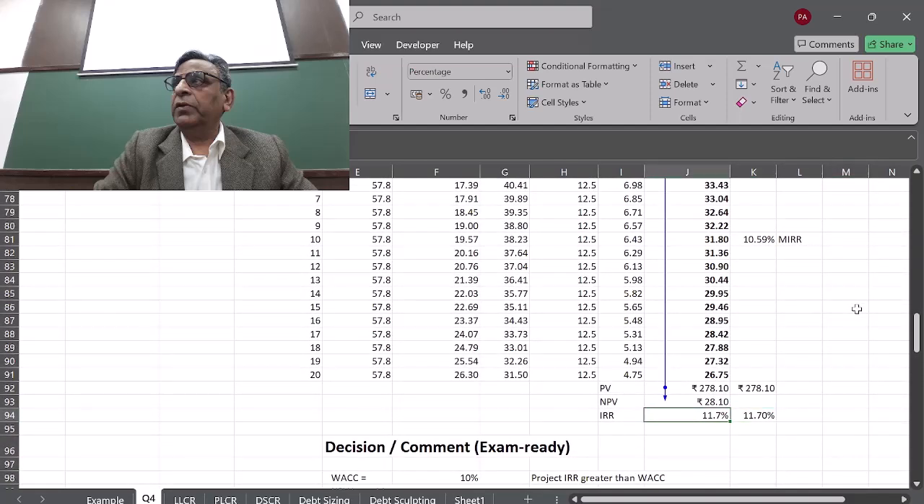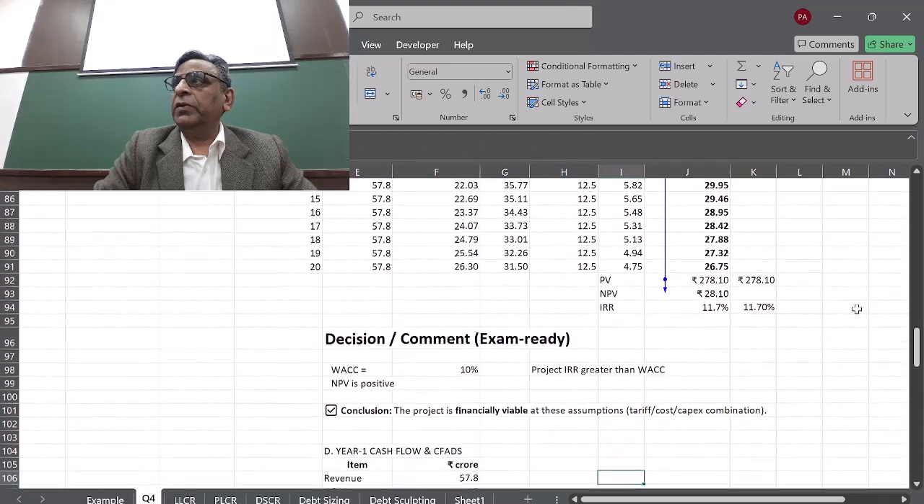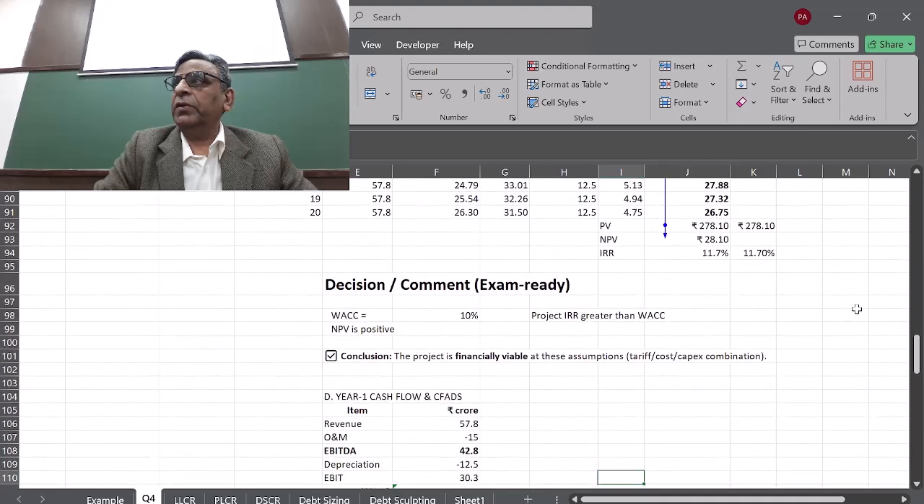So far, is there any question? Okay. Now the second part of the question. We know that the WACC is 10%, so the project IRR is greater than the WACC. We have not added the MIRR concept up to now, so I just added it in the class today. Conclusion: the project is financially viable. So you can skip MIRR at the moment in your presentation. If you want, you can add it, if you have gone through the theory and understood it properly.